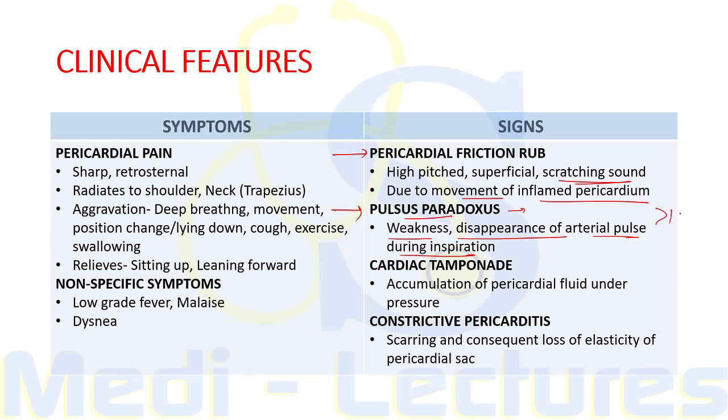Normally during inspiration the blood pressure will fall, the systolic blood pressure will fall up to 10 millimeters. If it is falling more than 10 millimeter of mercury, it is considered as pulsus paradoxus, which is a typical feature of pericarditis or tamponade. Also, it can lead to cardiac tamponade, which is accumulation of pericardial fluid under pressure, and constrictive pericarditis, in which there is scarring and consequent loss of elasticity of the pericardial sac.